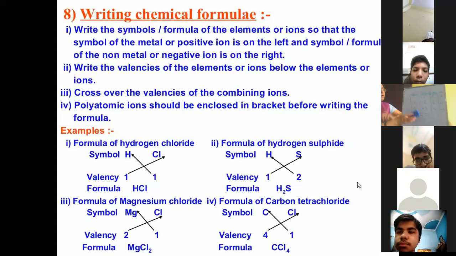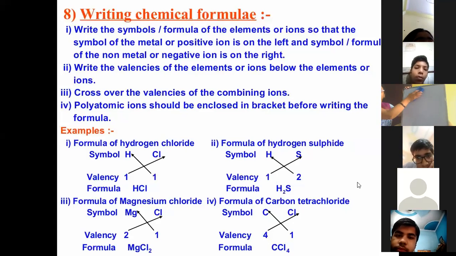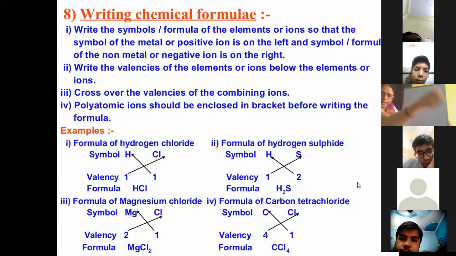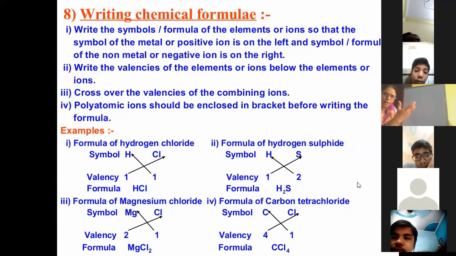Now, I have told you how the atoms attain this. Ma'am, your voice isn't coming properly. How do the atoms achieve the octet? By donating or by accepting electrons. So at that time, they form the chemical compounds.